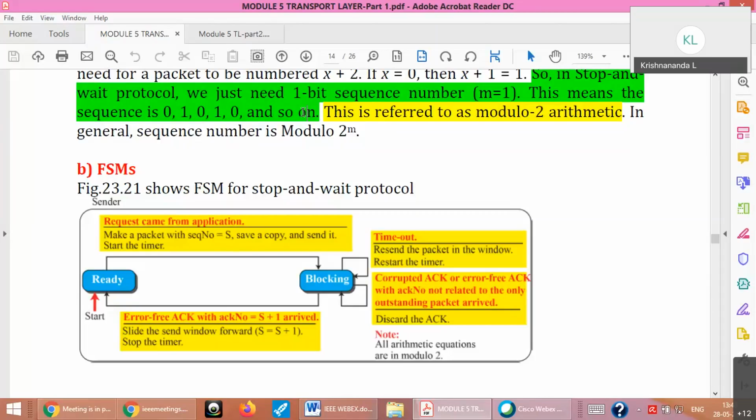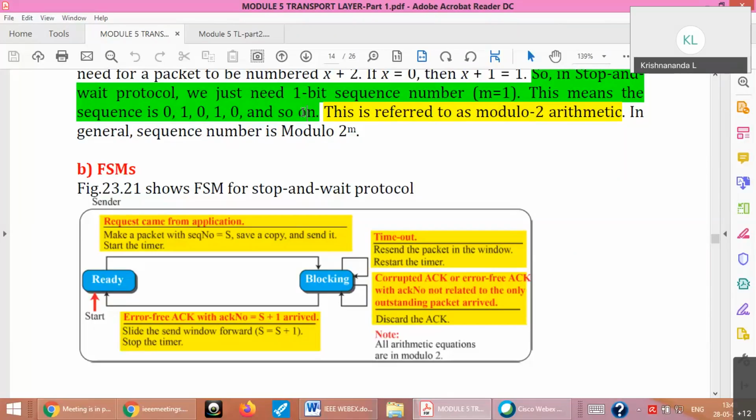Then the second one: an error-free packet with sequence number not equal to R. If you receive it a second time, then it is a duplicate. Clear? Assume that this is a duplicate packet. A third option is a sequence number not equal to R, then you have to discard that. So that theory is explained here in 3 or 4 lines. This is enough to write in the exam also.